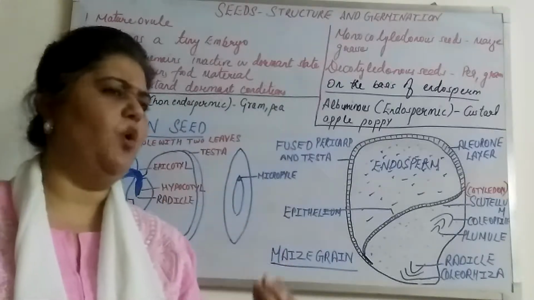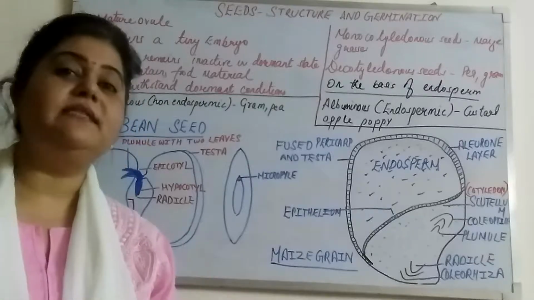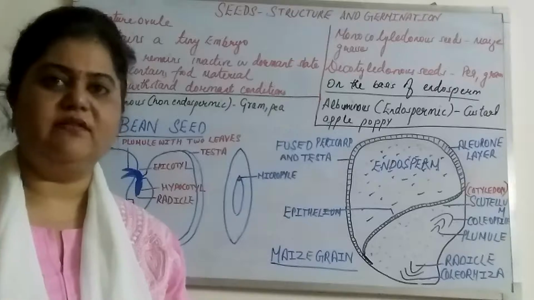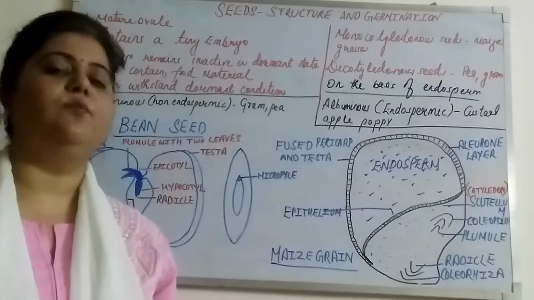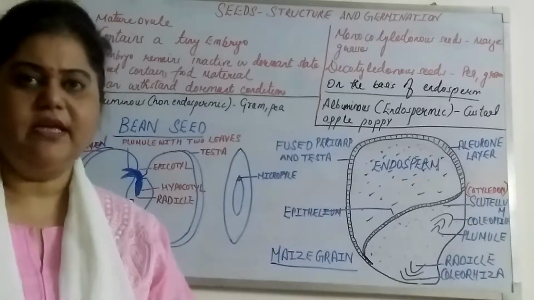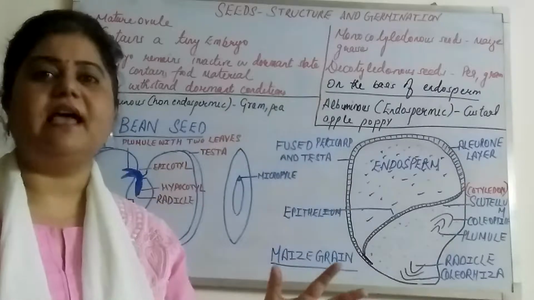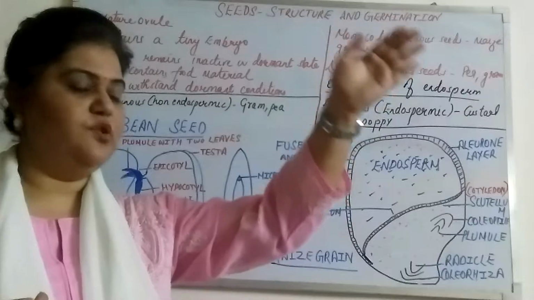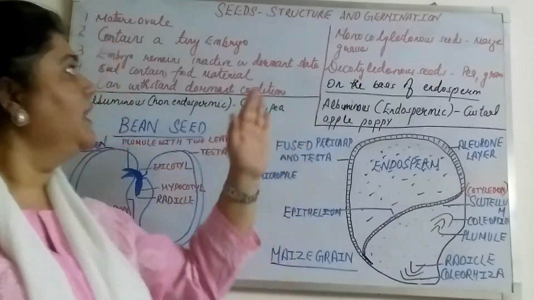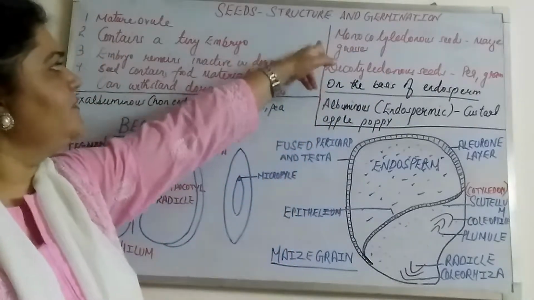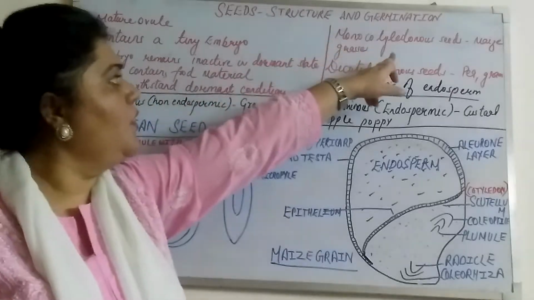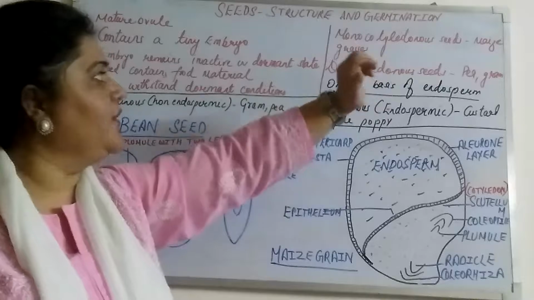Now seeds can be of various sizes. They can be very small like poppy seeds and orchid seeds. They can be larger ones like watermelon, muskmelon. There can be the largest one like coconut seed. So they are of varying sizes, from small to the biggest one. Now, we can classify seeds into two types: monocotyledonous and dicotyledonous.